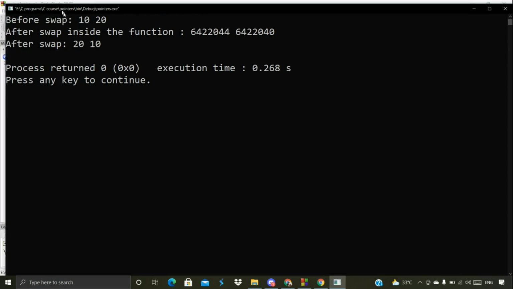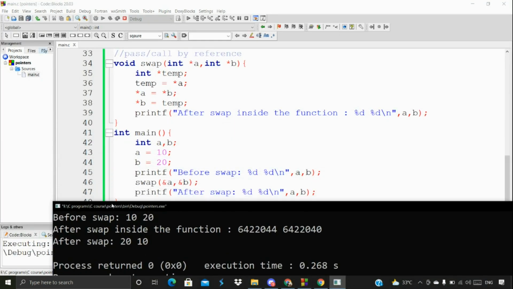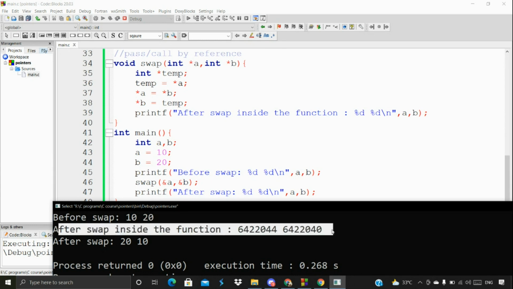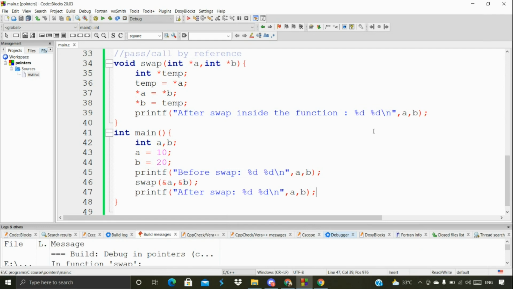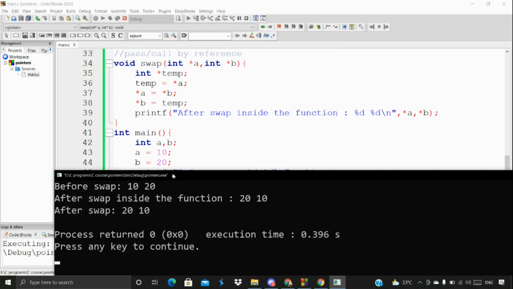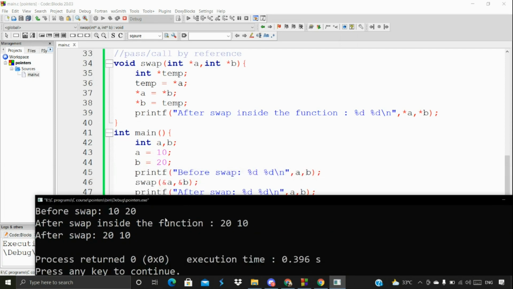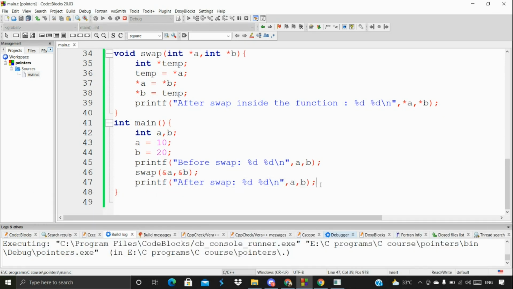Okay, so here we got the output as before swap A and B, and after swap inside the function, we're getting this particular A and B. Let's make it a point. Yeah, so now we got the output. Here we're getting before swap 10 and 20, and after swap 20 and 10, and after swap in this particular line also we are getting 10 and 20.